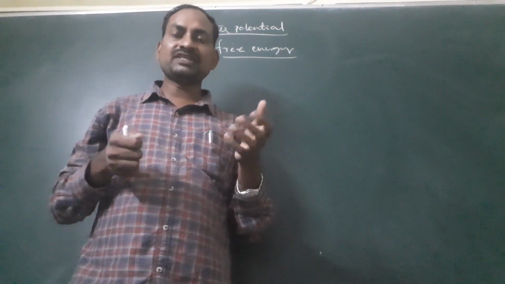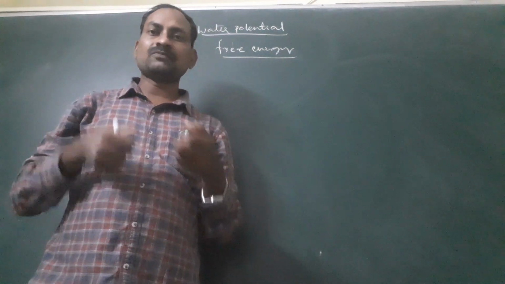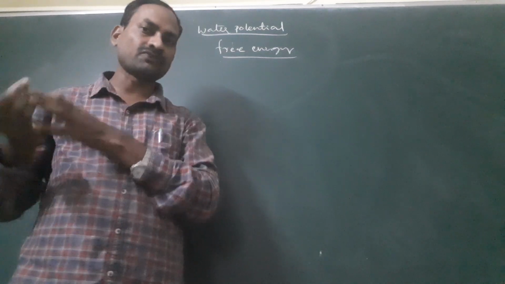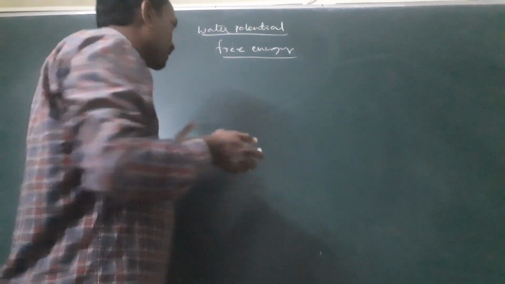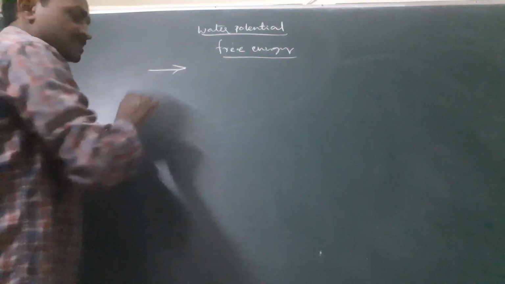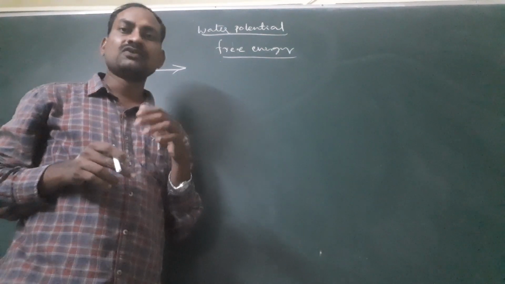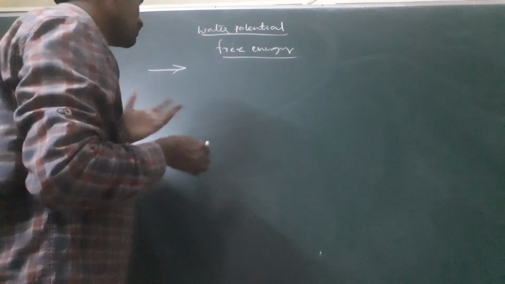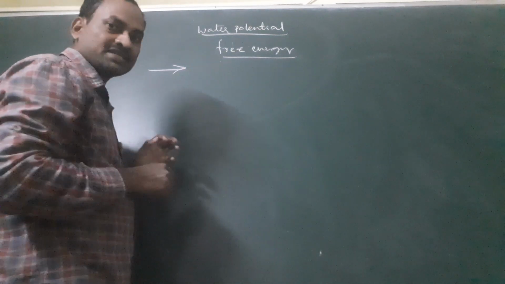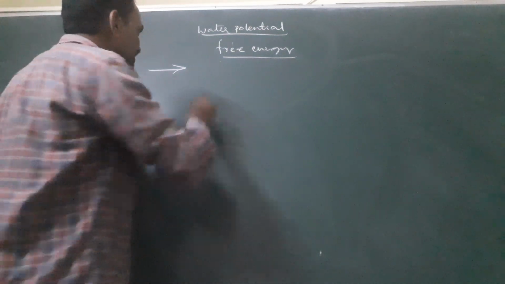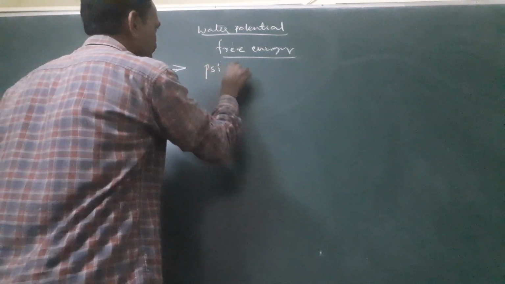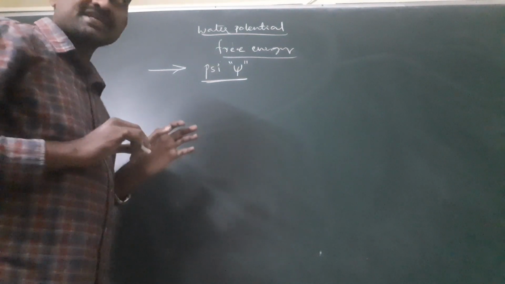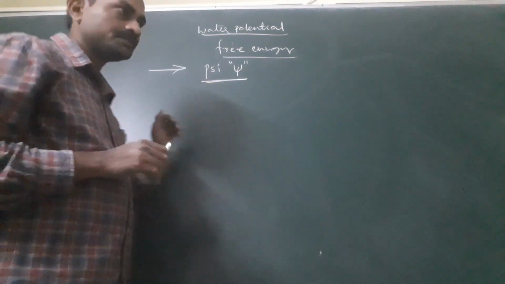Suppose you take a bucket of water and a drum of water. Where will be the higher water potential? In the drum of water. So high water potential is present where free water molecules are highly present. Hope you understood. Water potential is indicated by the symbol psi.